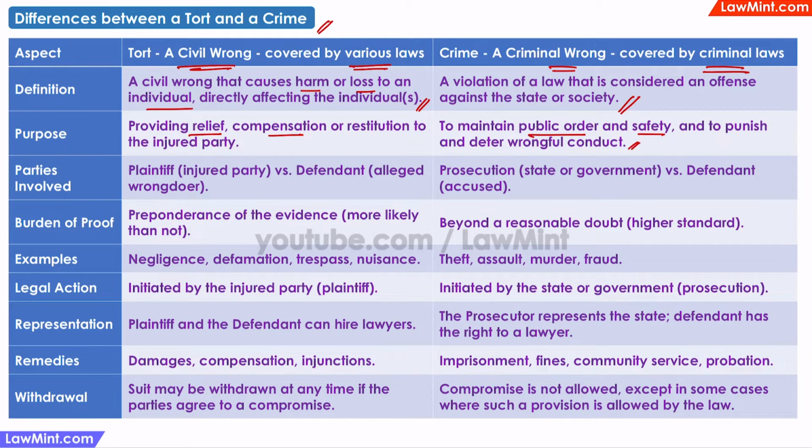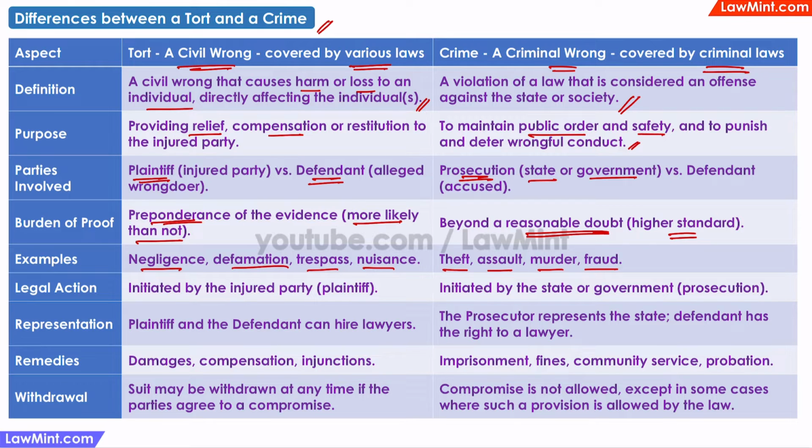In a tort case, the parties involved are the plaintiff, which is the injured party, versus the defendant, who is the alleged wrongdoer. For a crime, it is the prosecution, representing the state or the government, against the defendant, who is the accused. In a tort, the burden of proof is the preponderance of evidence, meaning that it has to be proven that it is more likely than not that the wrong has occurred. But for a crime, it must be proven beyond reasonable doubt, which is a much higher standard. Negligence, defamation, trespass, and nuisance are examples of torts. Theft, assault, murder, and fraud are examples of crimes.